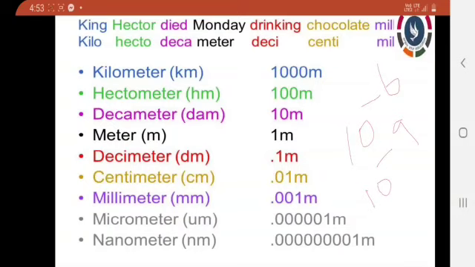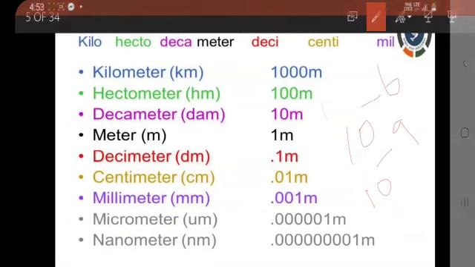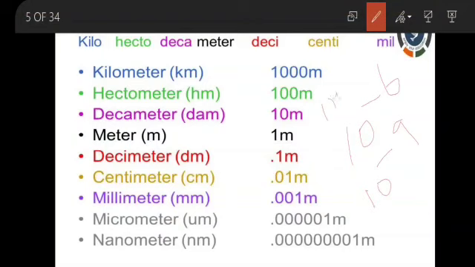Look here. That is a micron, 1 micron or 1 micrometer, 1 μm. It is equal to how many millimeters? 10 power minus 3 millimeter. 1 μm is equal to 10 power minus 3 millimeter. That means 1/1000 of a millimeter.